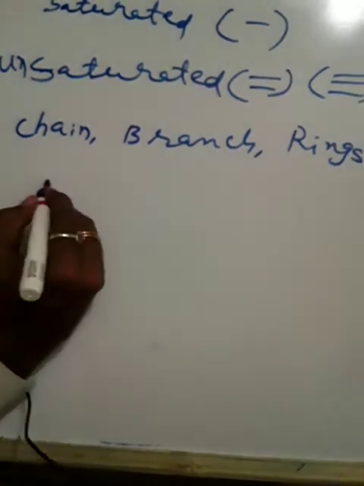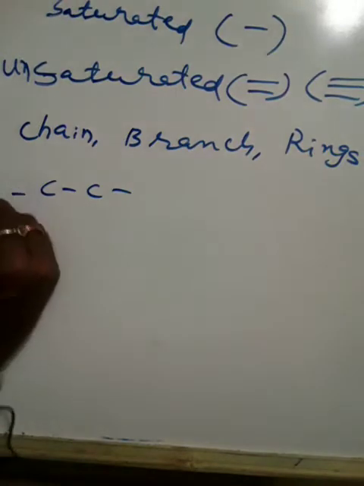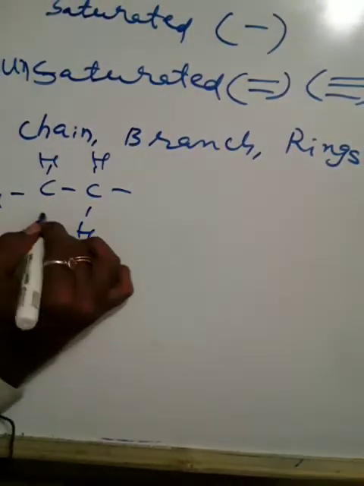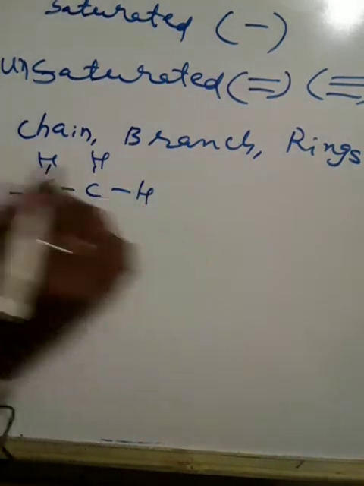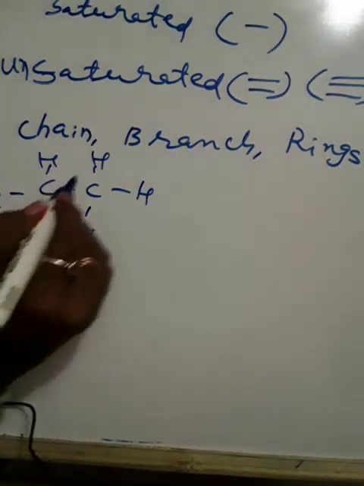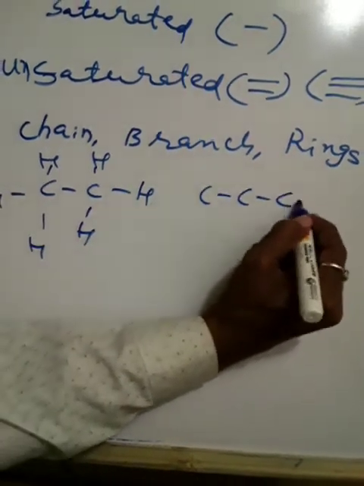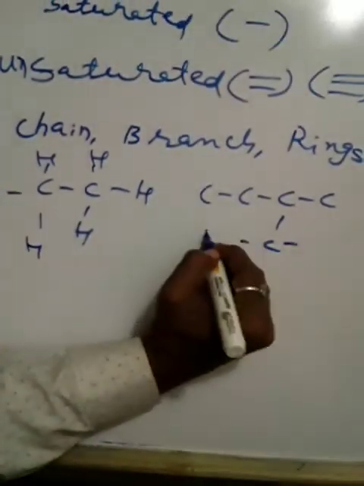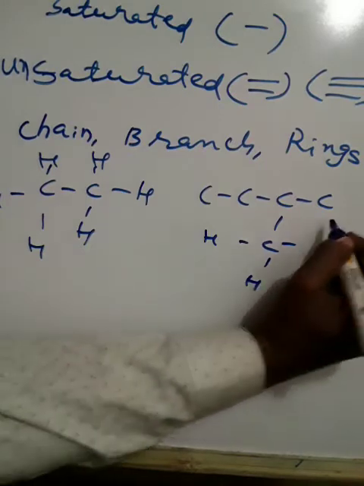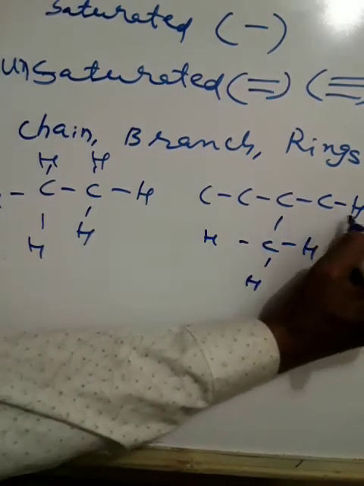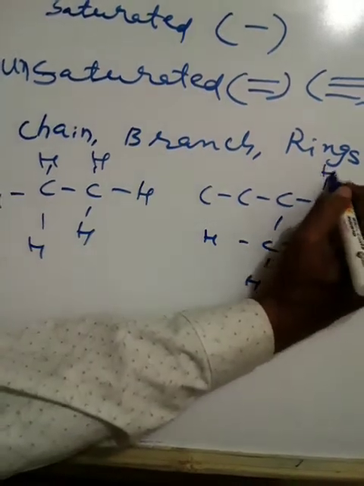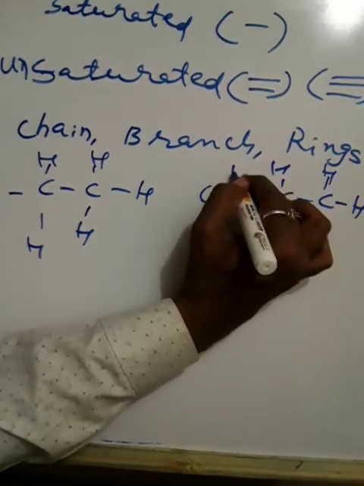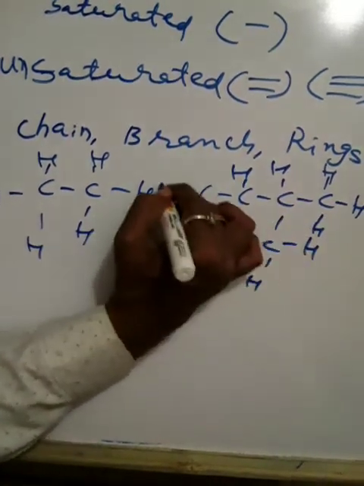So I write a formula like C. These are chain compounds. If I write C, C, C, C, and here one more C, these are called branched compounds. Again, for all these there is a naming also.